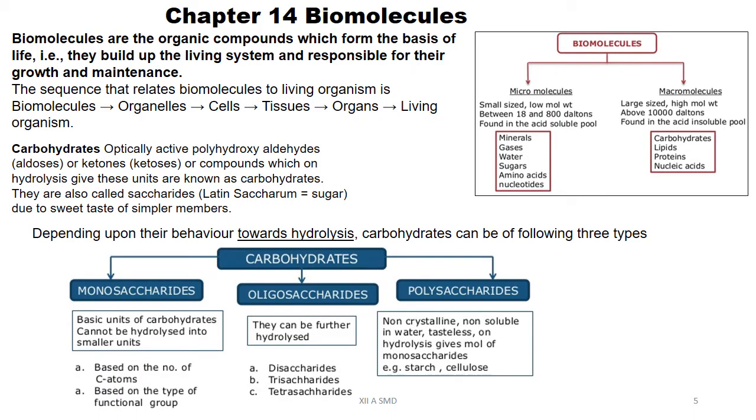Today we will start with a new chapter, that is biomolecules. What are biomolecules? The molecules found in the cell and which govern their functions are called biomolecules. Biomolecules common to living systems are carbohydrates, proteins, lipids, enzymes, vitamins, hormones, nucleic acids, and compounds for storage and exchange of energy such as ATP.